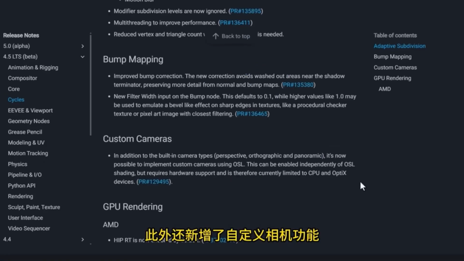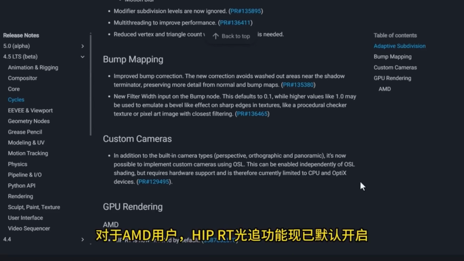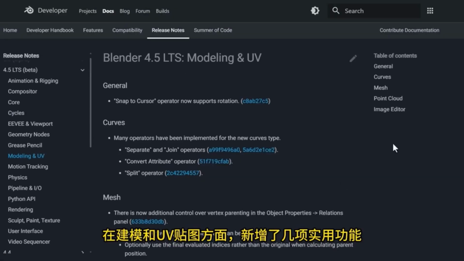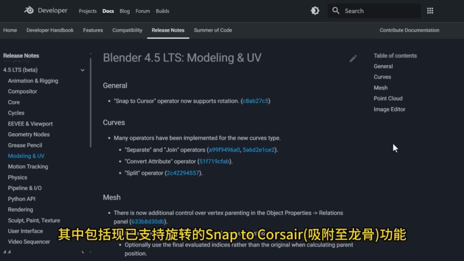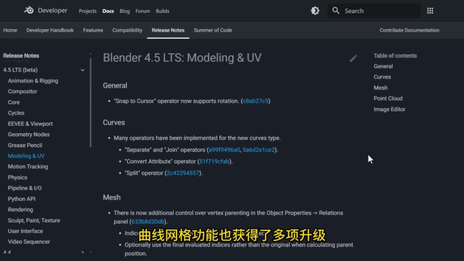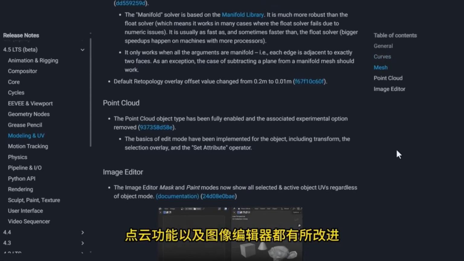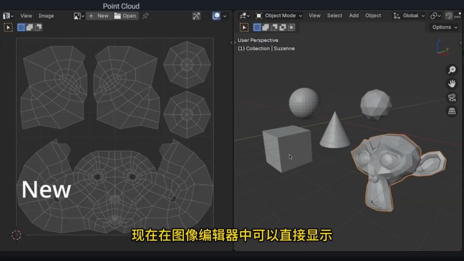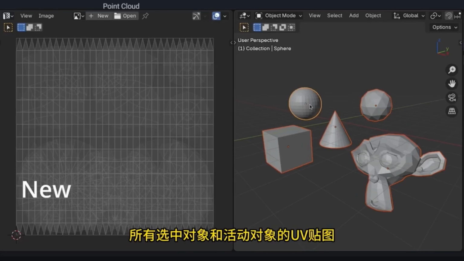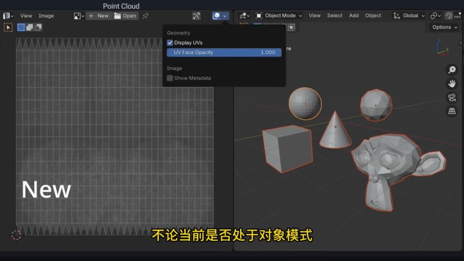Furthermore, a customizable camera feature has been incorporated, and for AMD users, the ray tracing capability is now activated by default, as long as you use the appropriate model of GPU. Several practical features have been added in modeling and UV mapping, including the newly supported rotation of the Snap to Curve function, which attaches to the keel. This feature is incredibly useful for modelers, and the dashed grid function has also received several upgrades. The point cloud feature and the image editor have been improved. Now in the image editor, you can directly display the UV maps of all selected and active objects, regardless of whether you are currently in object mode.